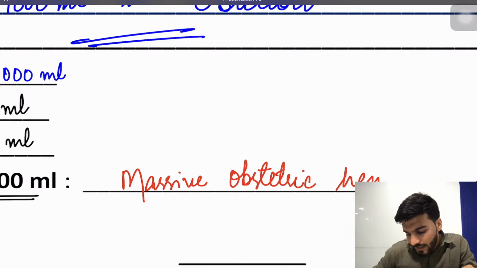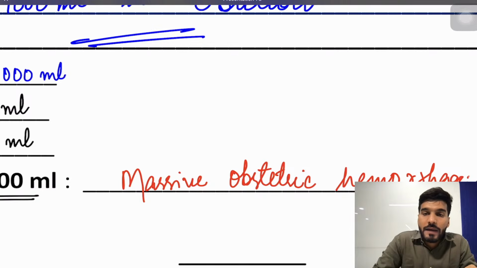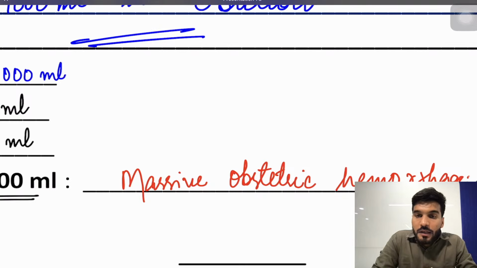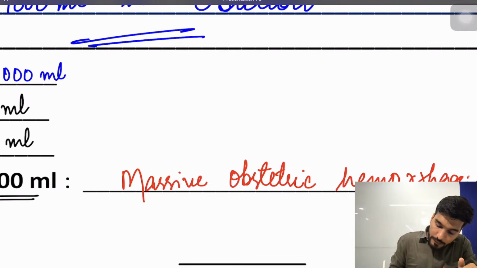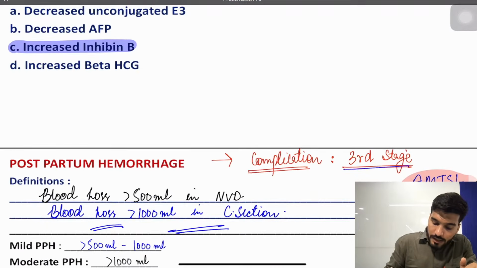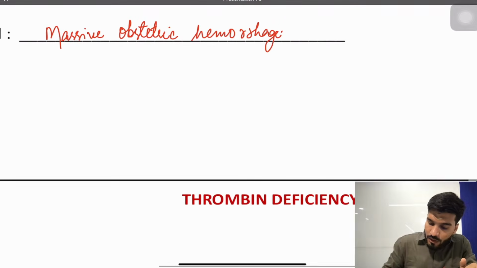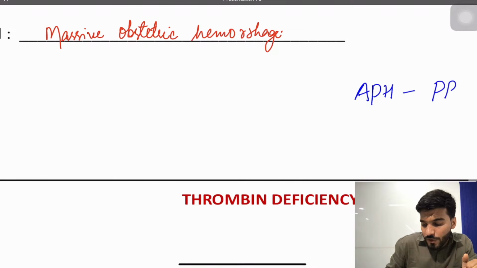Now what exactly is the term massive obstetric hemorrhage, my dear students? Any bleeding related to the pregnancy, I will call it obstetric hemorrhage, right? Now this bleeding related to the pregnancy, either it can be before the delivery of the baby or after the delivery of the baby. When I'm talking about before the delivery of the baby, it can be antepartum hemorrhage, or it can be a postpartum hemorrhage.